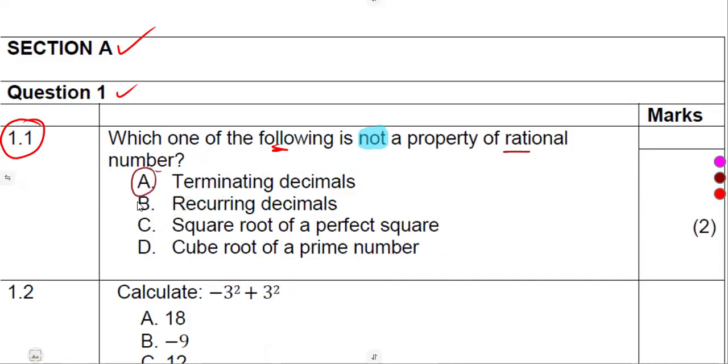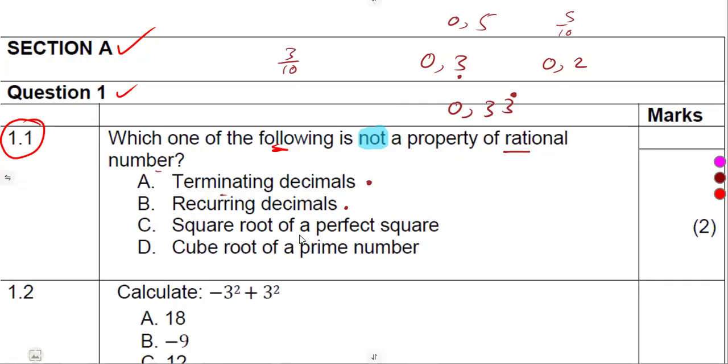All right, let's start with A, a terminating decimal. A terminating decimal is the one that ends, just like 0.3, 0.2, 0.5. These decimals, guys, are rational numbers. We write them as 3/10, 5/10, so they are rational numbers. A recurring decimal is also a rational number. Remember, it is on the list of the rational numbers. So we have the rational number there.